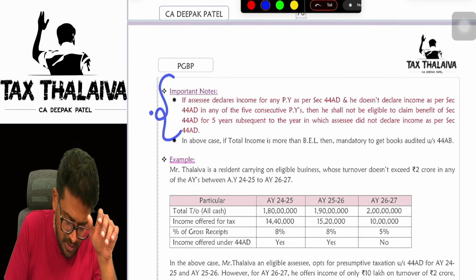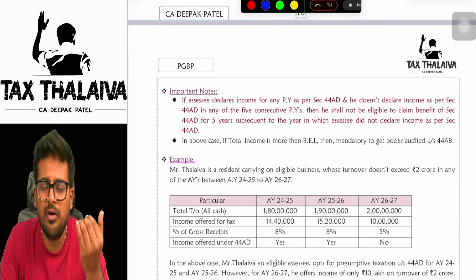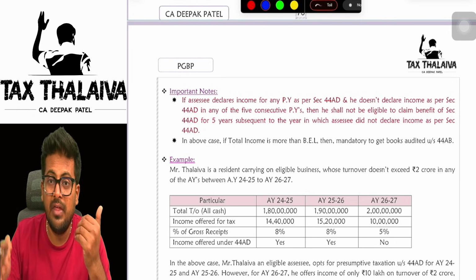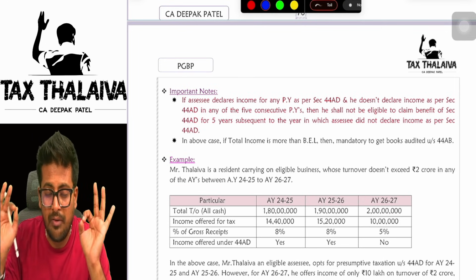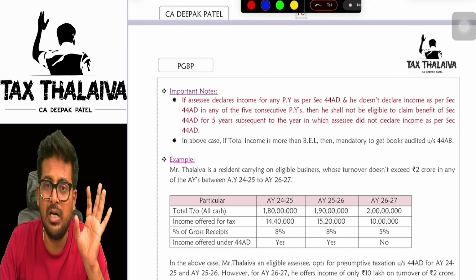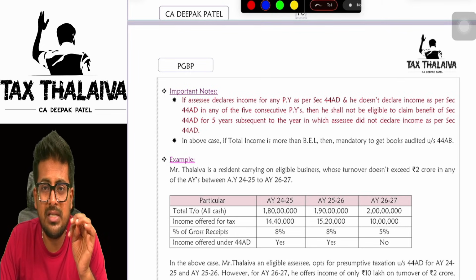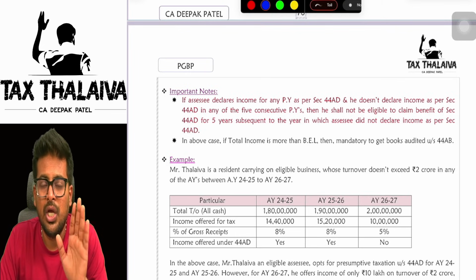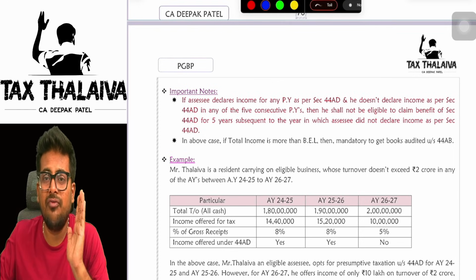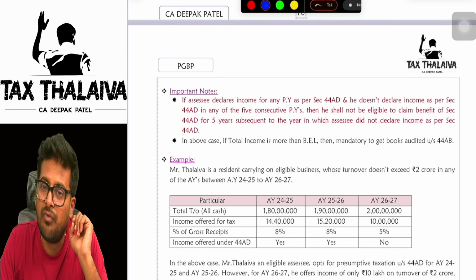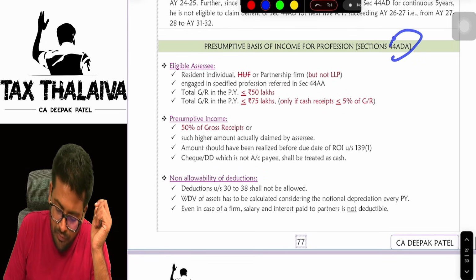This is a very important point, boss. If, for example, you have opted for section 44AD this year, then for the 5 consecutive years you have to offer minimum 8% or 6% of your turnover as PGBP income. Let's say in any one of the years in future you have not offered income as per section 44AD. In that case, for another 5 years you can never opt for 44AD. Please be mindful.